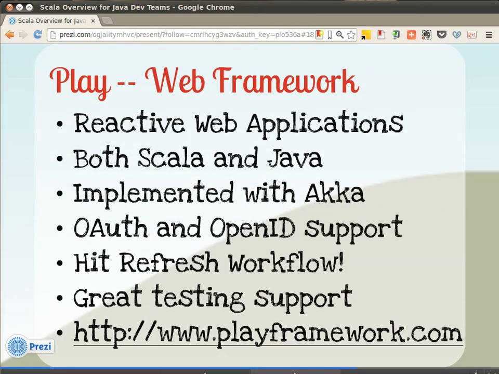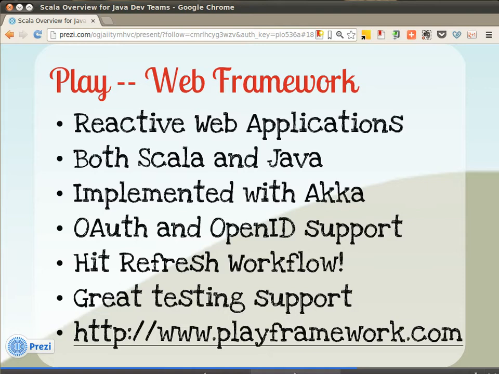The Play Web framework is focused on helping us build reactive web applications. Translation there is there's lots of support for asynchronicity. In fact, the Play Web framework is built on top of the Akka framework. You should know that both of these frameworks support programming in both Scala and Java, and the Play Web framework supports OAuth and OpenID.